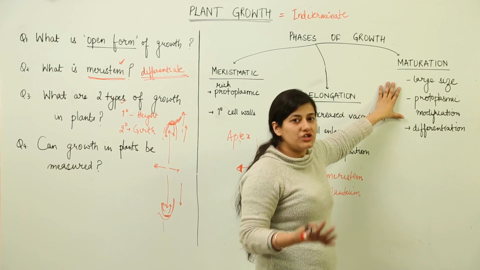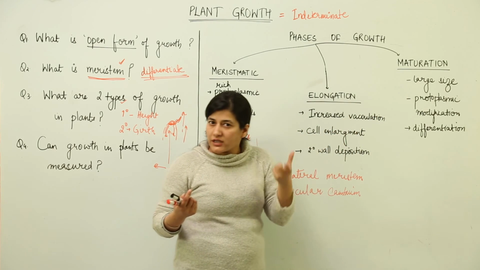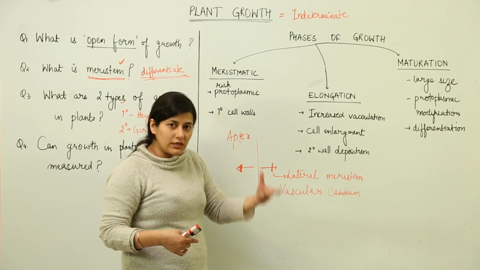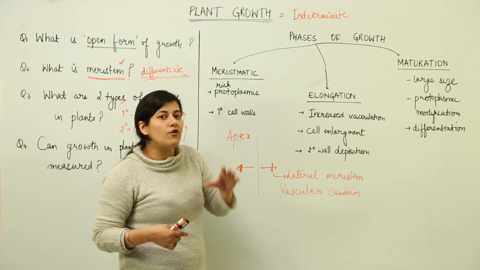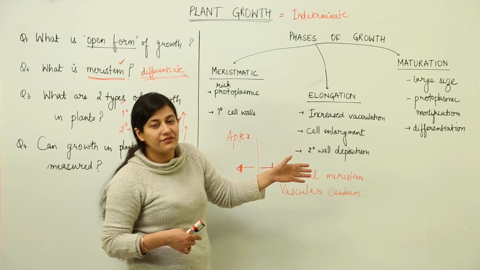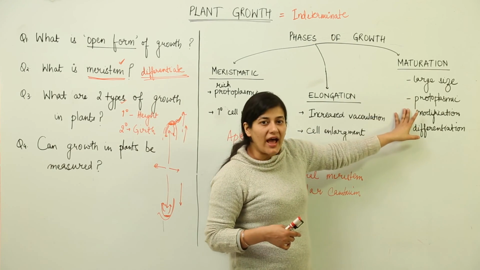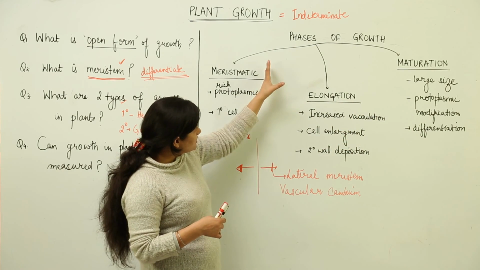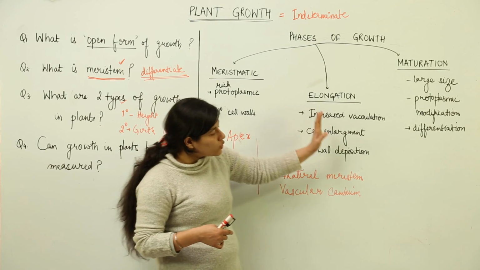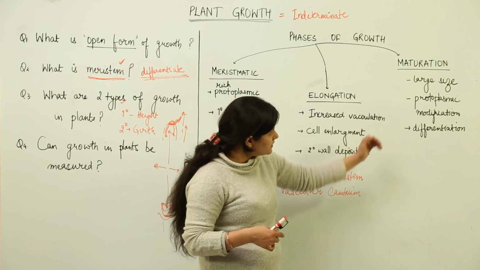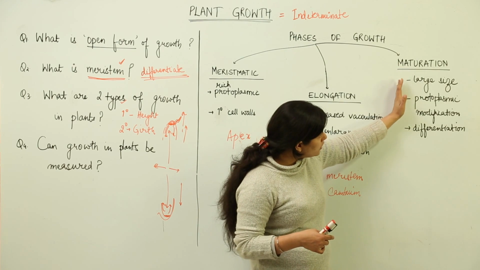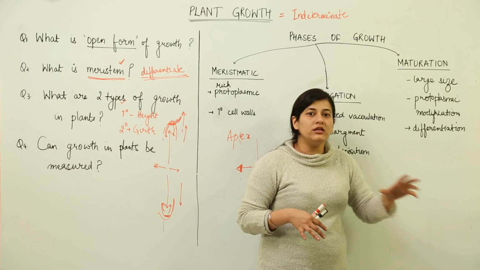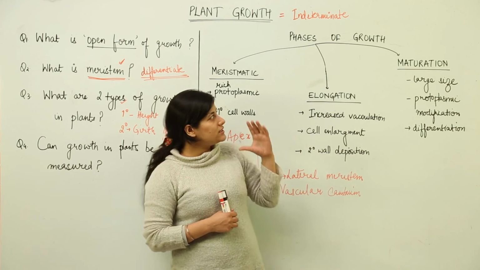It would undergo differentiation over here, like it wants some sort of thickening. Supposedly there is a specific tissue, it needs thickenings over there, so the thickenings would come so that the cell is ready for performing the function whichever is required from it. That process is known as maturation. So these are the three phases of the growth, where basically the cell division starts over here. Here it grows in size, and once it has attained its complete size, now it brings all the changes inside it which are required for performing a particular function in the tissue composition of the plant. So these are the phases of growth.